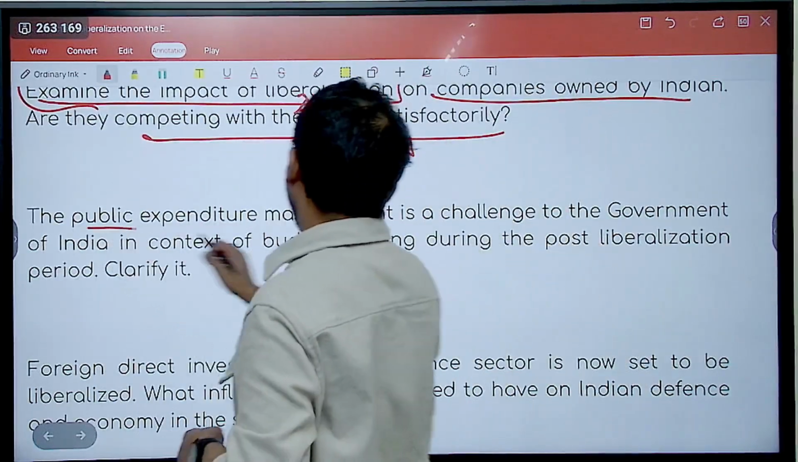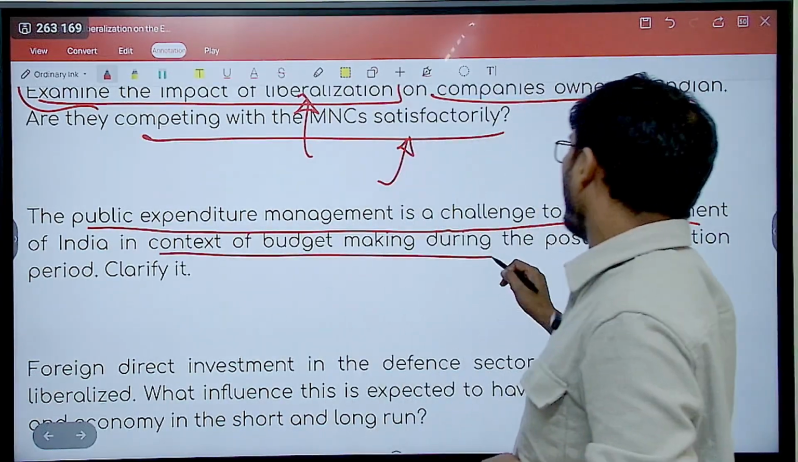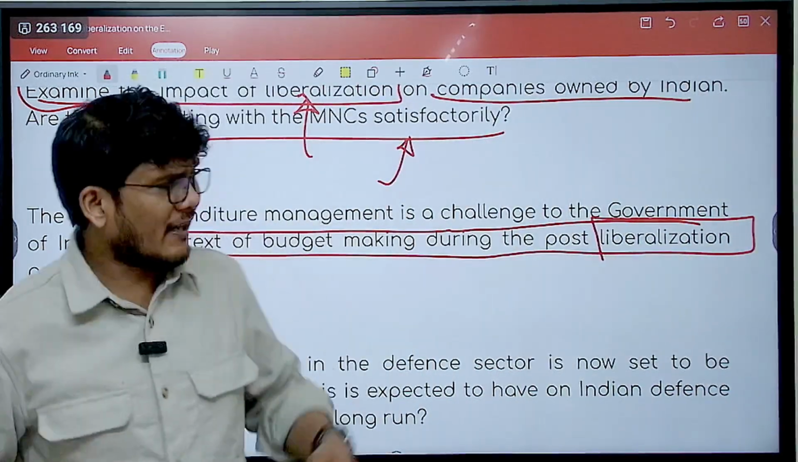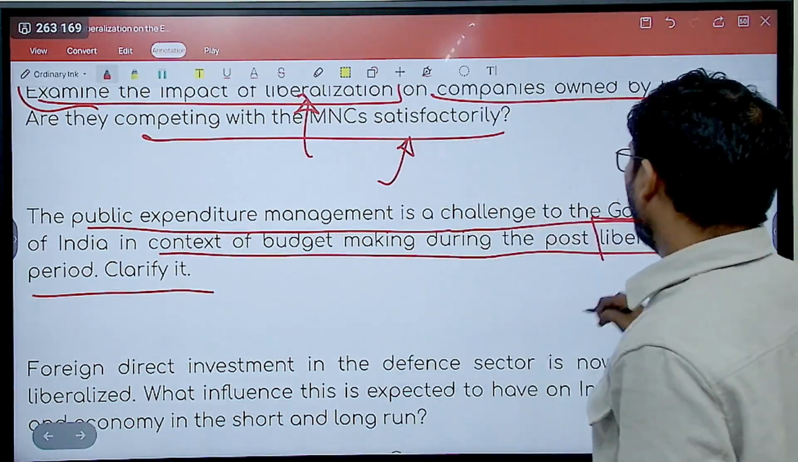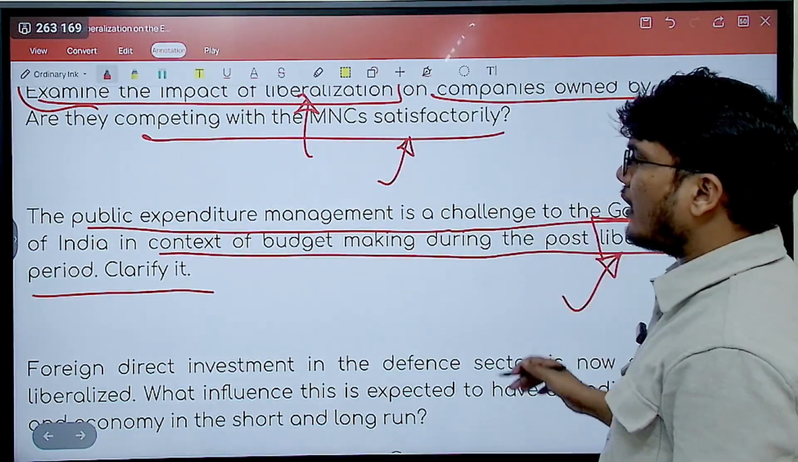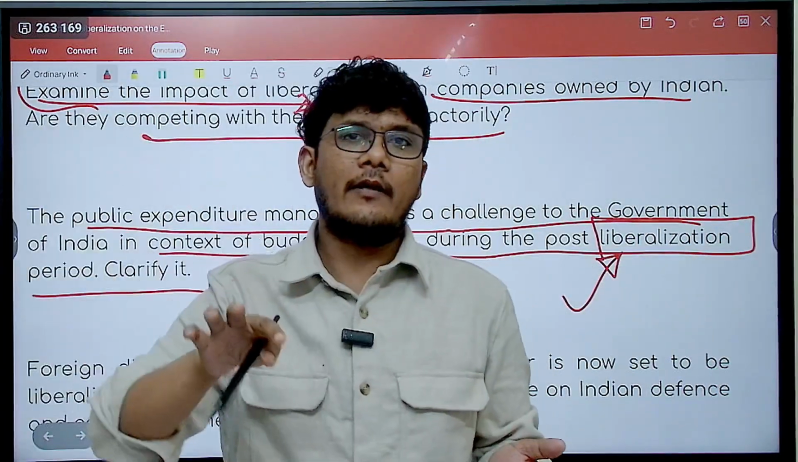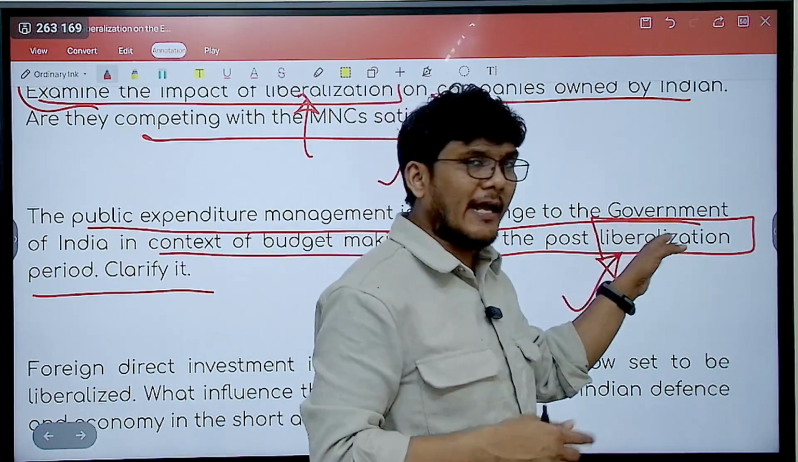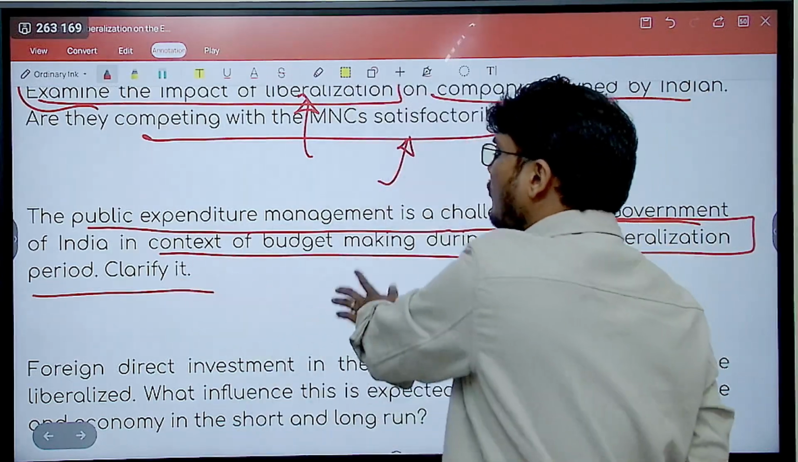Next, the public expenditure management is a challenge to the government of India in the context of budget making during the post-liberalization period, clarify. Now here the word liberalization is there as such, but you don't have to focus on liberalization here. It is just simply talking about the time period which was post-liberalization. So here as such there is no involvement. This is also important to know, or else you might simply start writing about liberalization only.